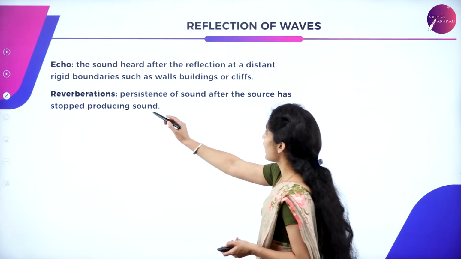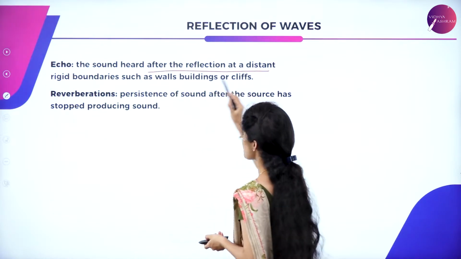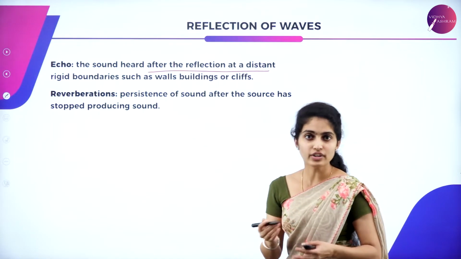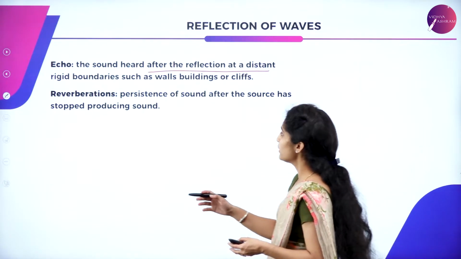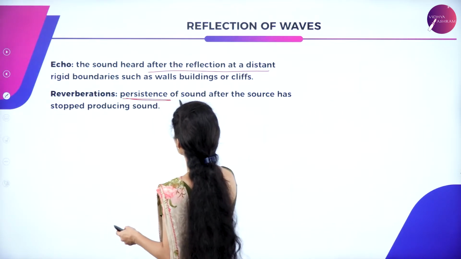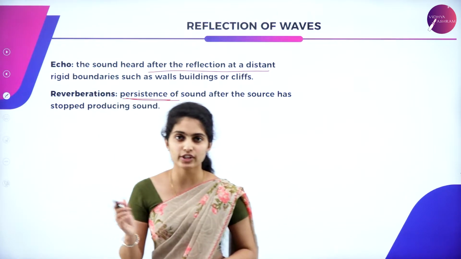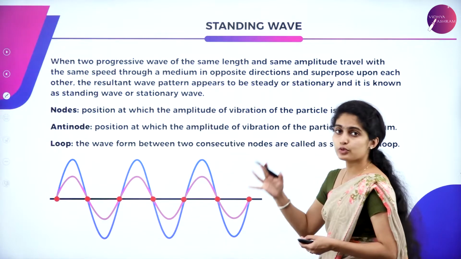So echo is the sound heard after the reflection at distant rigid boundaries such as walls, buildings or cliffs, hill stations. Reverberation is nothing but the retaining of the sound even after the source is stopped. So that's all about echo and reverberation. Next, let us move to the standing wave.